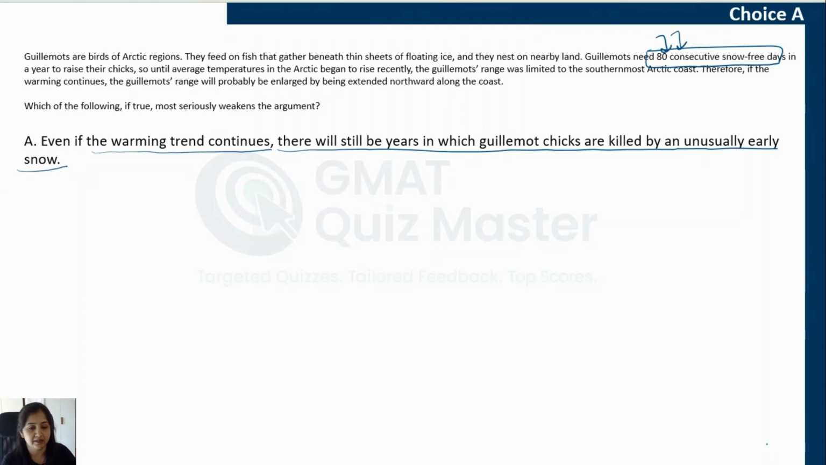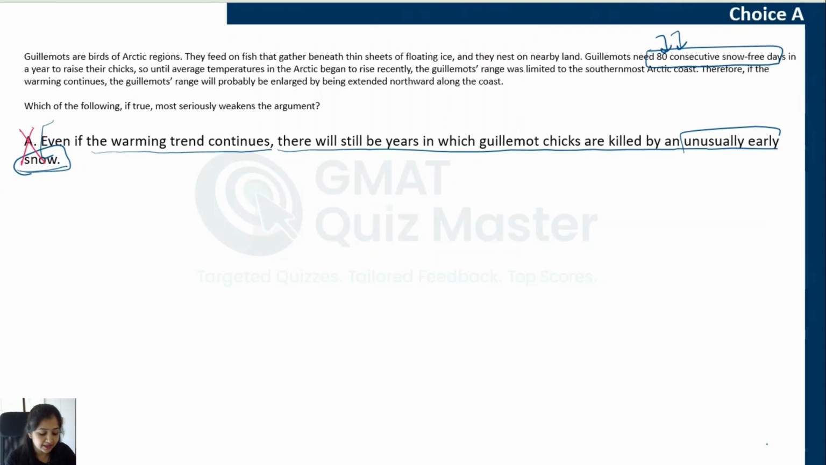If they are getting everything there, they are getting these 80 consecutive snow-free days, they are getting their food there, or everything is available, then why would they not move? Because this unusually early snow is an exception, and this can happen in their current habitat also. So this choice does not give a convincing enough reason why guillemots may not move. It does not make us question the conclusion that guillemots may extend their range by moving northwards, because it talks about an exception. And that is why choice A is incorrect.